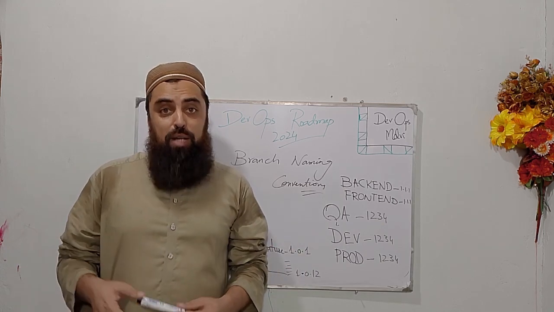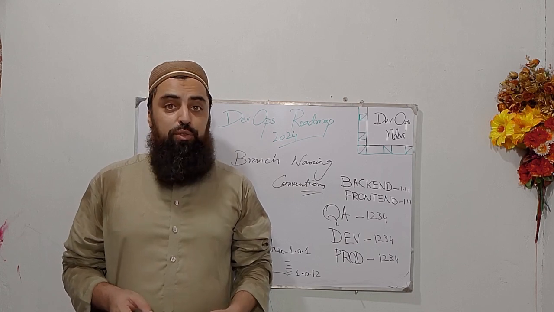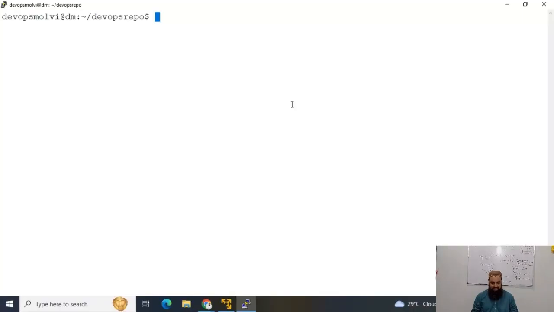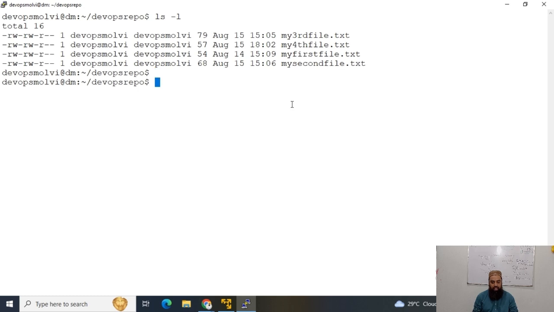Alright fellas, it is time for our lab session in which we are going to play with Git branches. Alright guys, this is my repository that we created in our second lecture, how Git works. And you saw that we created a couple of files just to play with how Git works.